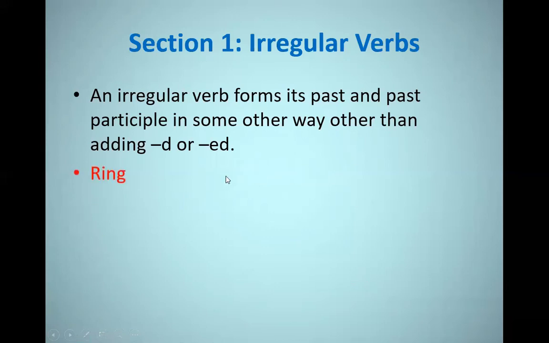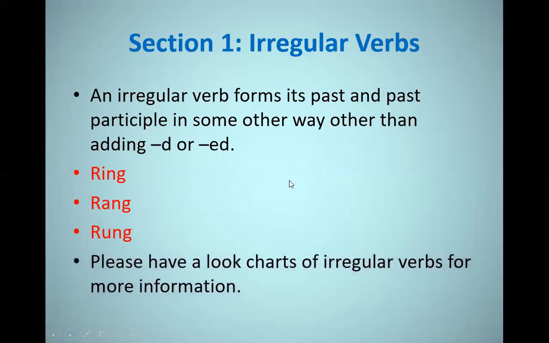Like for example, the verb ring, this is the base form, then rang is the past, and rung is the past participle. Don't forget the present participle, which is the ing form of it, ringing. Please have a look at the charts of irregular verbs for more information. You can find them in your book or you can Google them, charts of irregular verbs.